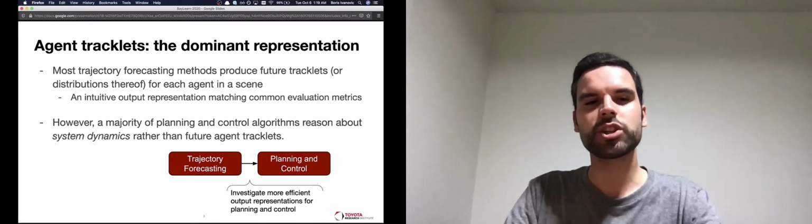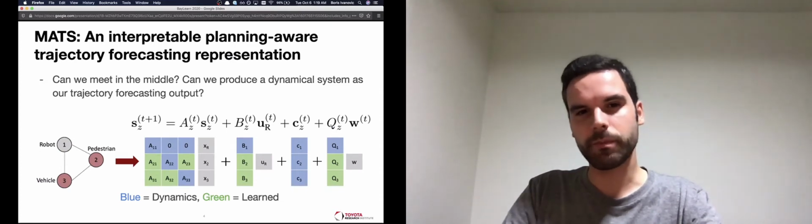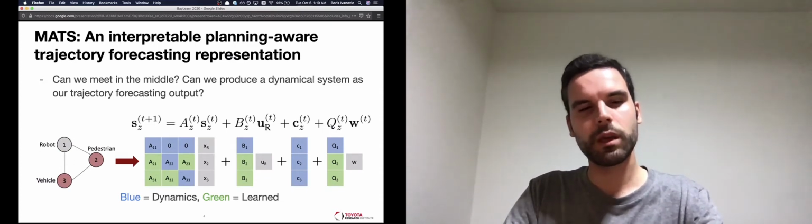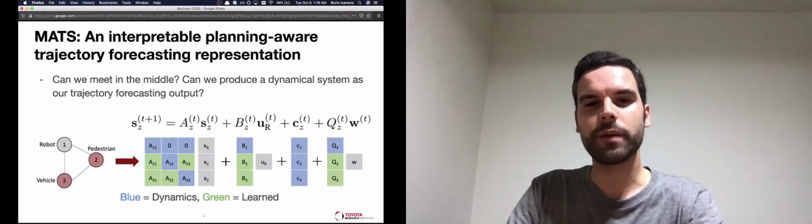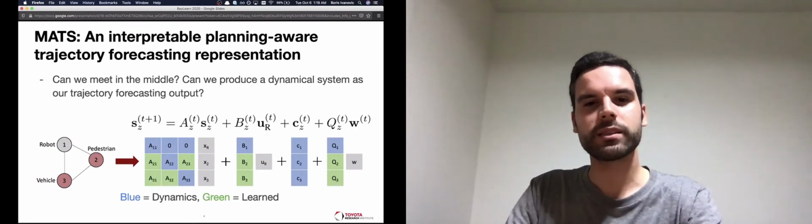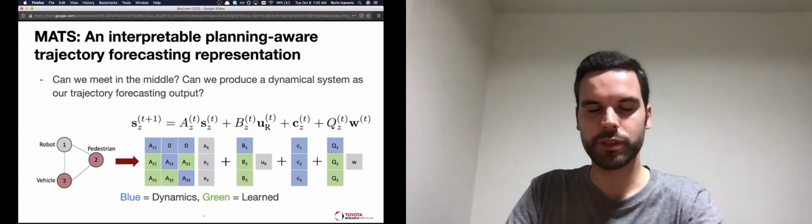So naturally, the question now is, can we meet in the middle? Can we produce a dynamical system as our trajectory forecasting output? And we argue that the answer is yes. We propose mixtures of affine time-varying systems, MATS, as a trajectory forecasting representation that maintains interpretability, improves planning efficiency, and maintains the ability to produce multimodal predictions.